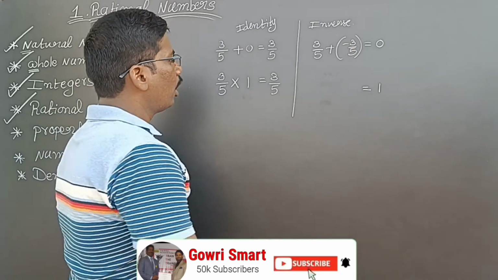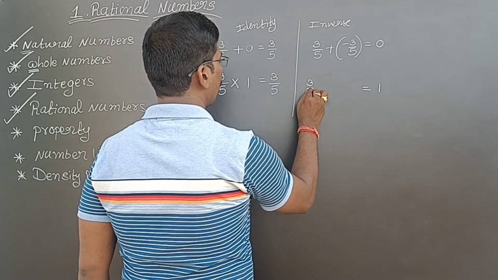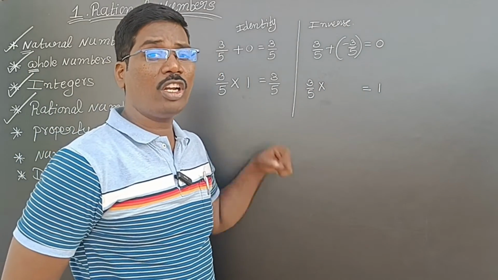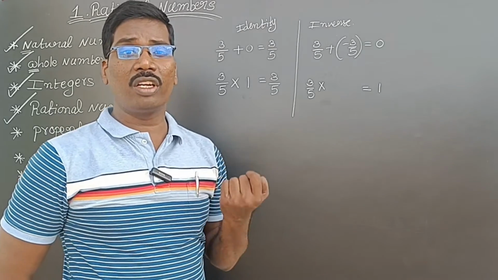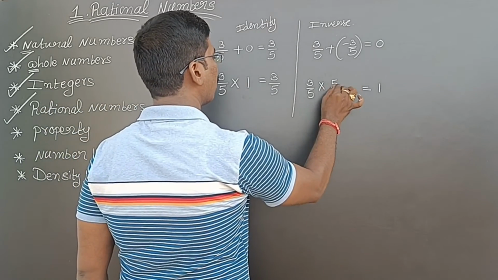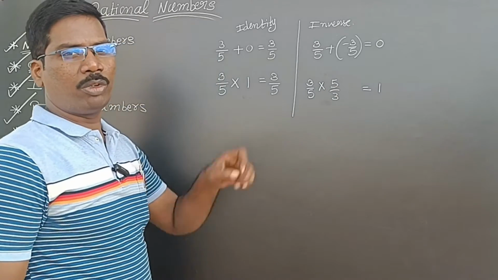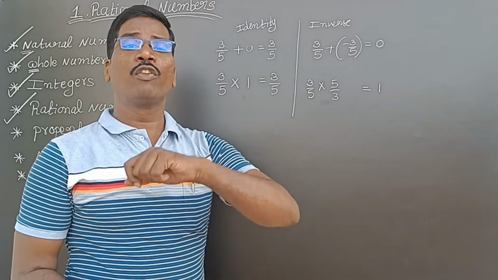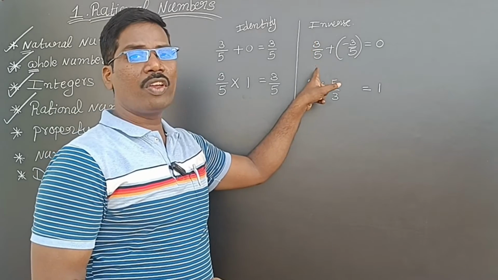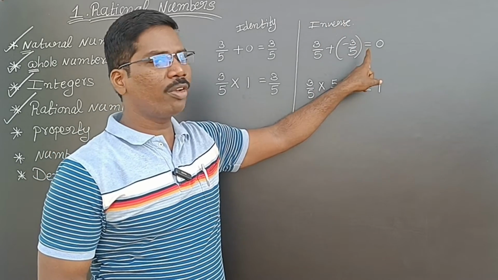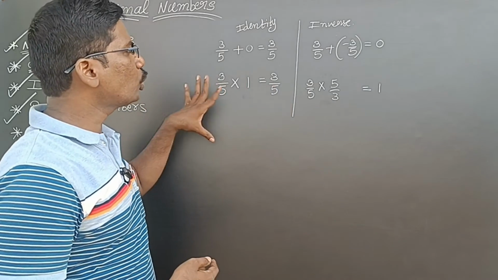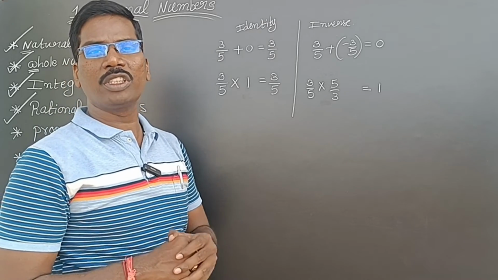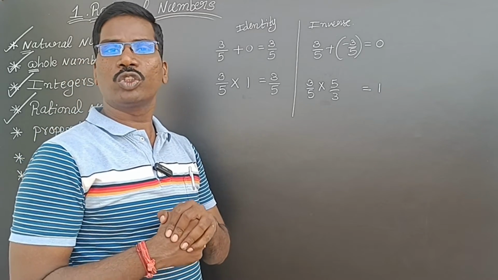Now again I am taking 3 by 5. What number do I multiply with this 3 by 5 to get 1? We know very well that it is 5 by 3. This 5 by 3 is called the reciprocal of 3 by 5. These two numbers are reciprocal to each other. So 3 by 5 is the reciprocal of 5 by 3, and 5 by 3 is the reciprocal of 3 by 5. 3 by 5 is the additive inverse of minus 3 by 5, and minus 3 by 5 is the additive inverse of 3 by 5. These four are very important for all competitive exams, especially the SSV exam and NMMS exam. For the NMMS exam it is very useful, and also for the SSV exam.